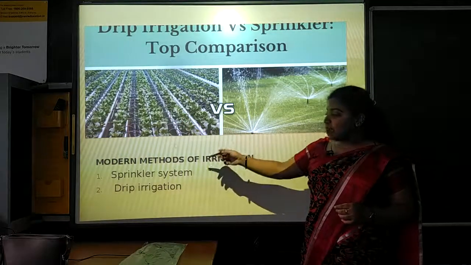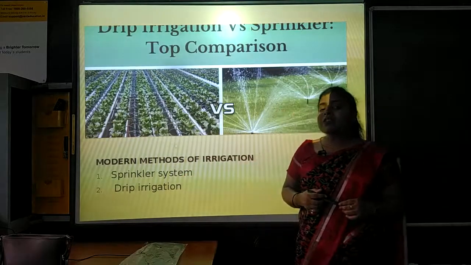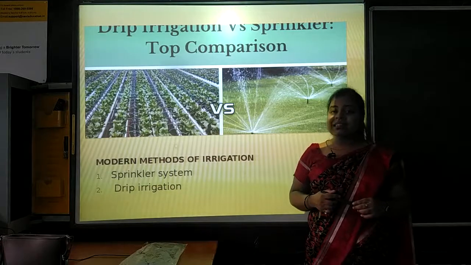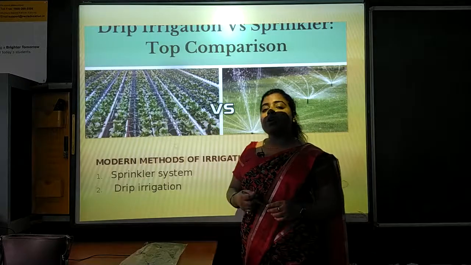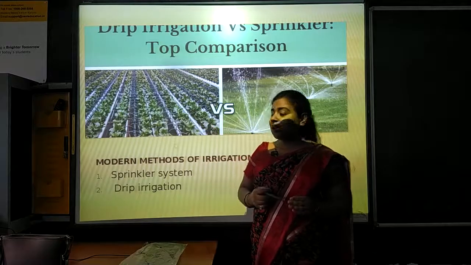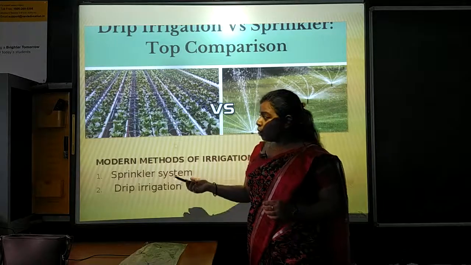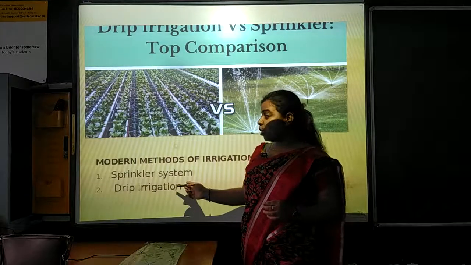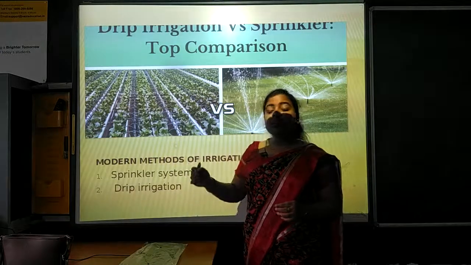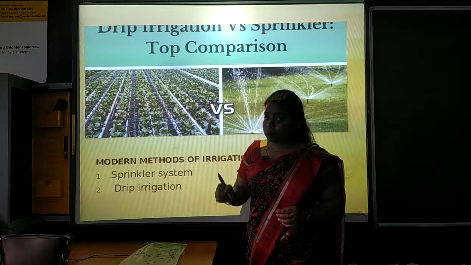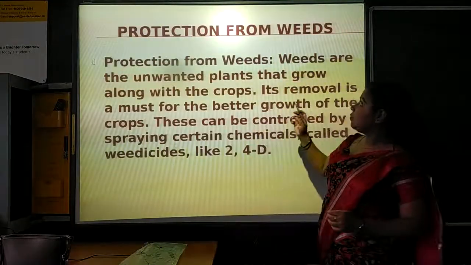So this drip irrigation system is used in the areas where the availability of water is less, so that all the plants can get water in a definite amount and there will be no wastage of water. In drip irrigation system, water is provided to the root of the soil drop by drop.